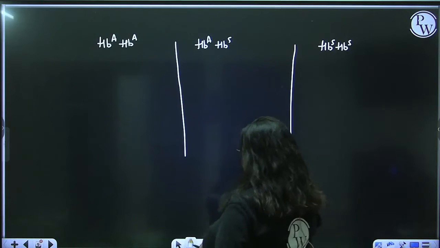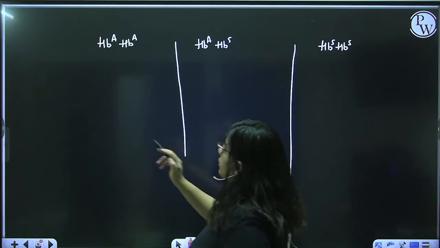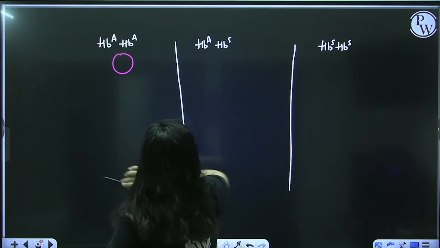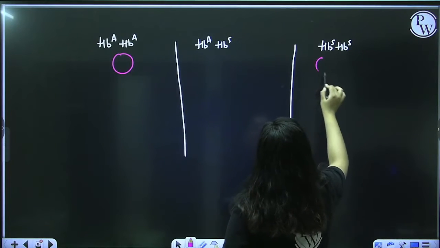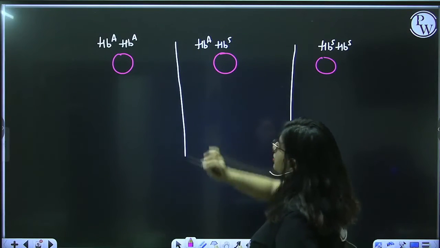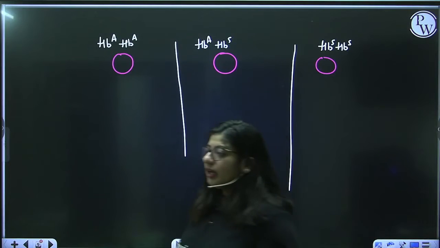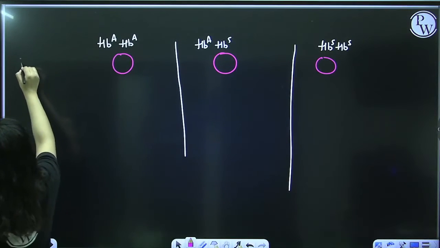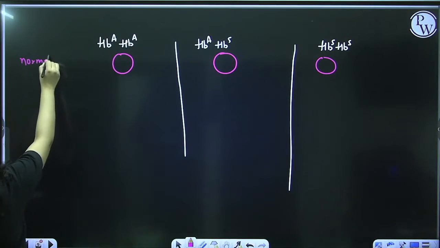Now these organisms have rounder RBCs. Then what's the problem? They have rounder RBCs in normal oxygen condition.